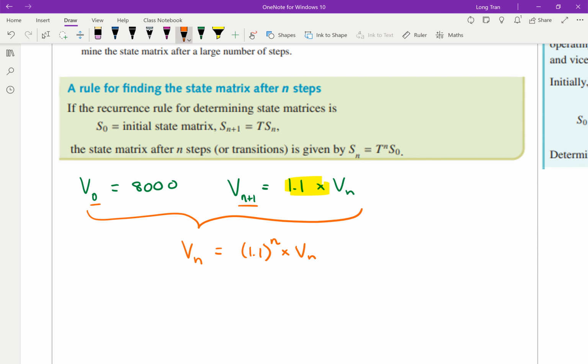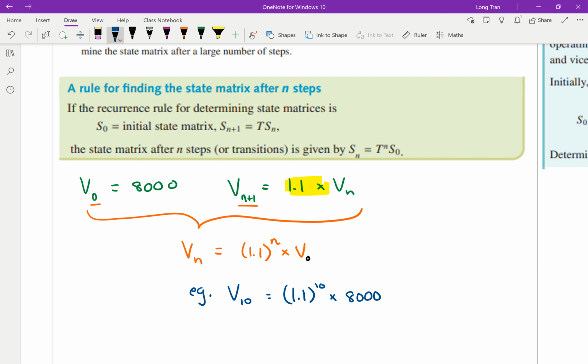So it means that now, if I wanted to find out the 10th day, I can just simply write in, as an example, V of 10, which is 1.1 to the power of 10 times V0. Sorry, V0. There should be V0 there. Okay, and so I'm multiplying it by V0, which is 8,000.